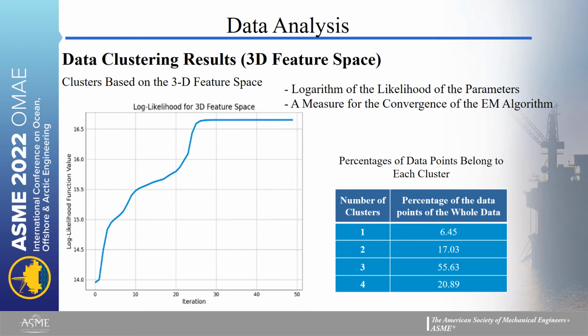Here we can see the log likelihood function values for different iterations. We can see that after about 25-26 iterations the algorithm converged. The log likelihood function is the logarithm of the likelihood of the parameters, and it is used as a measure of the convergence of the EM algorithm. Again, we can see the percentage of data points belonging to each cluster, which shows we have a dominant operating region with more than 55% of the data.